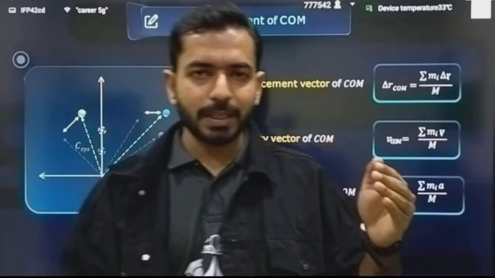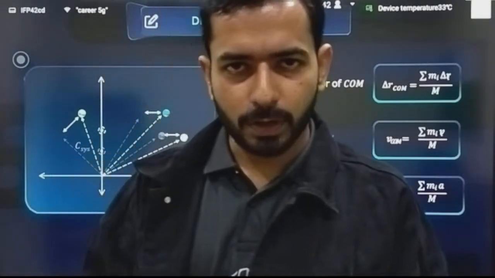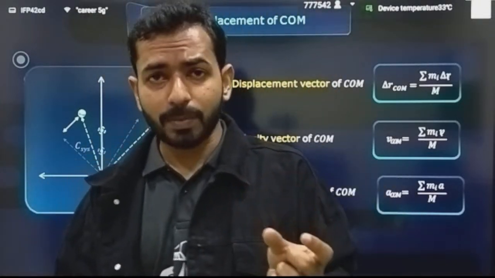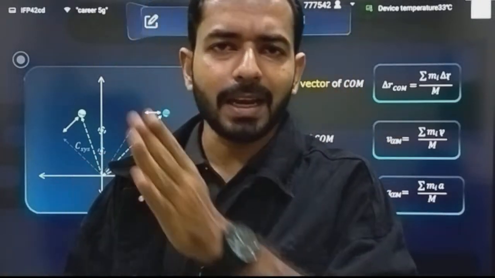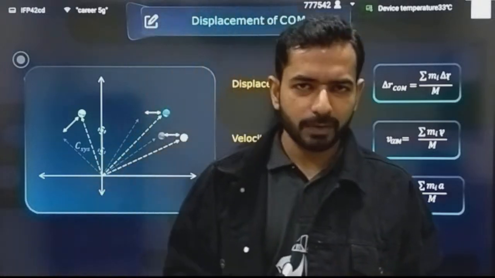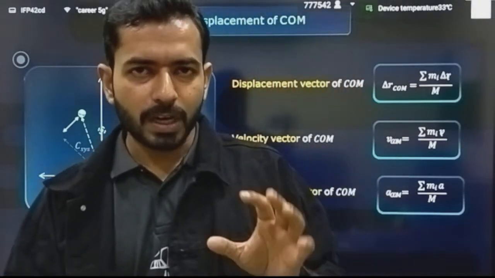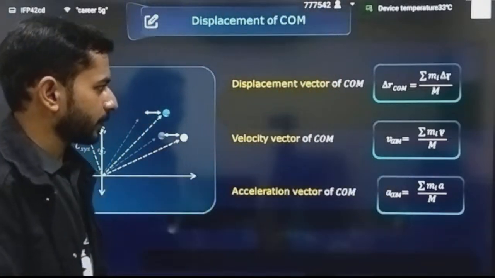If you have written it for velocity, differentiate it again, and you will have acceleration. So the acceleration equation will also be the same for center of mass. Acceleration of center of mass can be written as m1 a1 plus m2 a2 plus m3 a3 till mn an divided by the total mass. Same way you can write for the acceleration as well. So now we are clear how to write the velocity, acceleration and all those kinds of things.